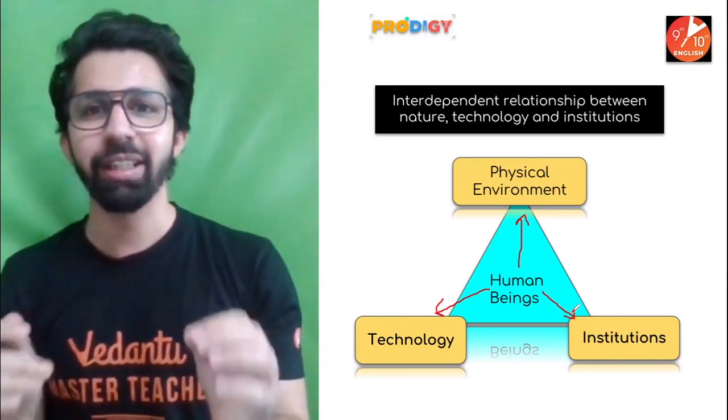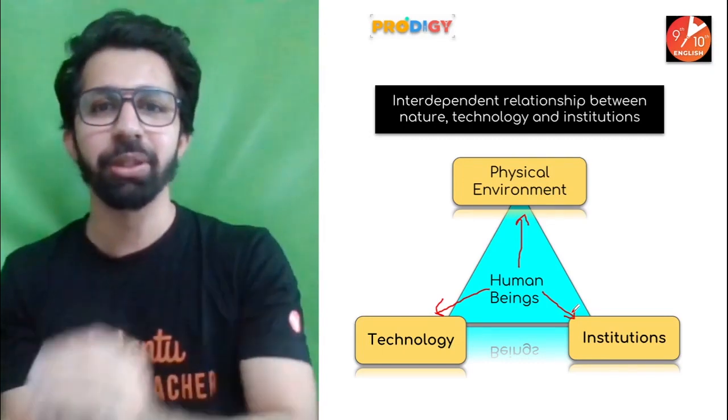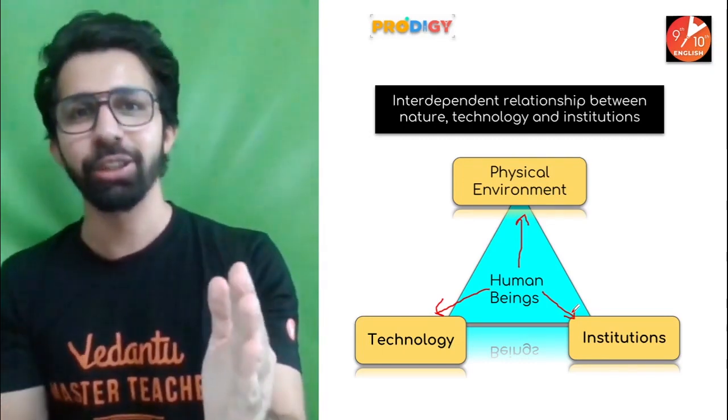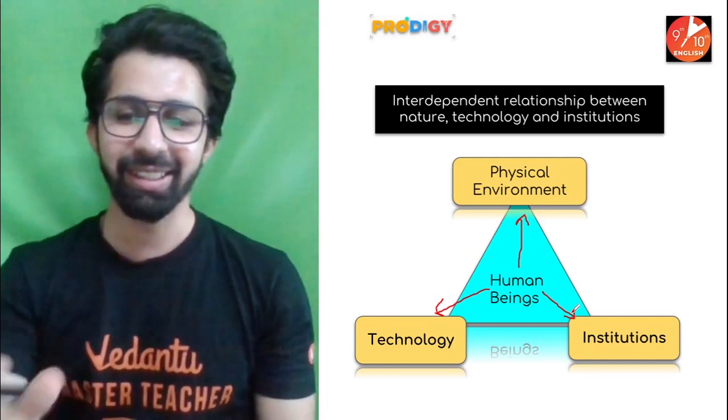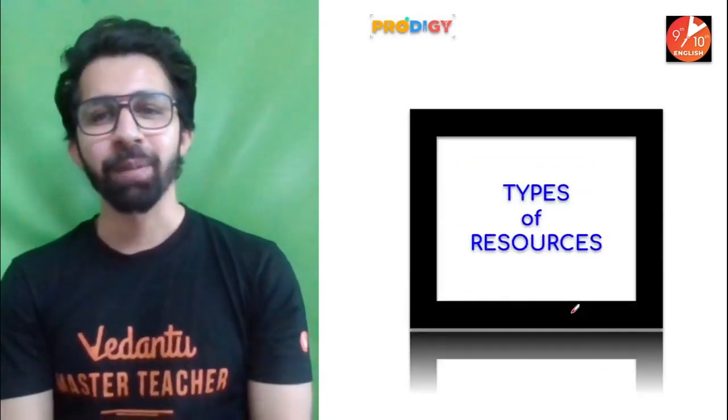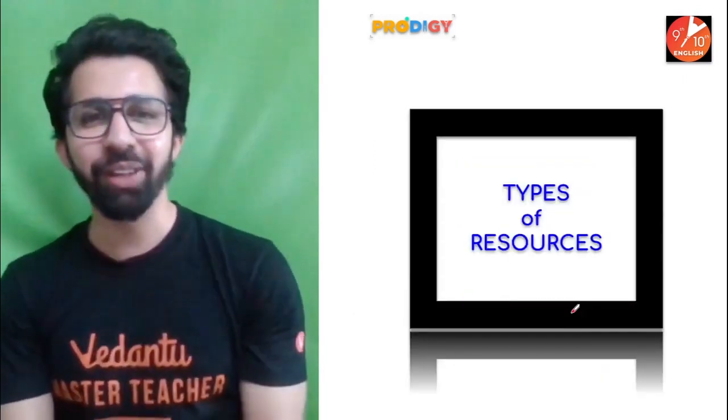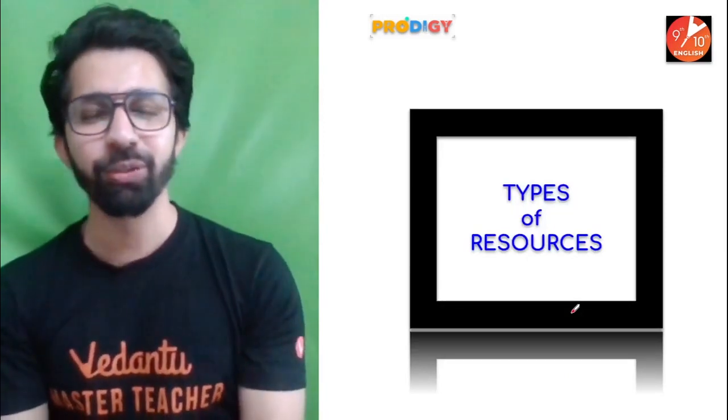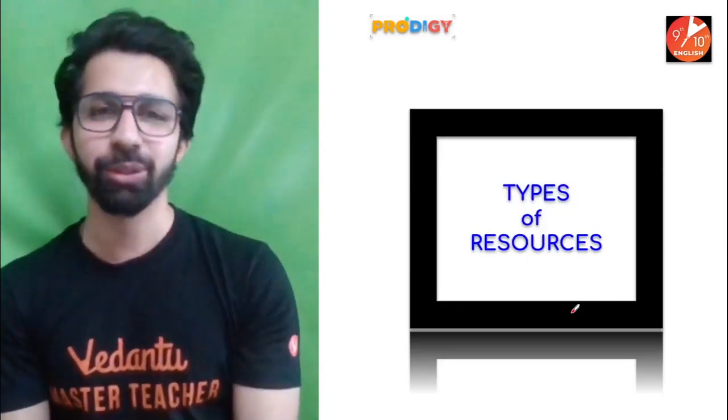I'm sure you guys are getting it, how there is an interdependent relationship between nature, technology, and institutions. All right, great. Now, class, we are going to understand a very important part from your exam point of view, from your board point of view, that is the types of resources.